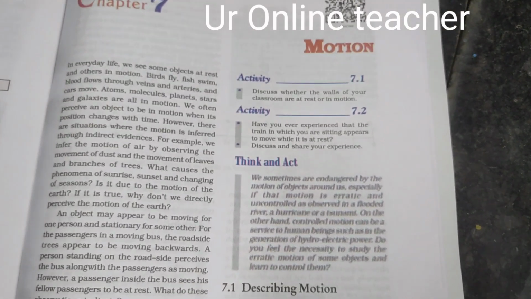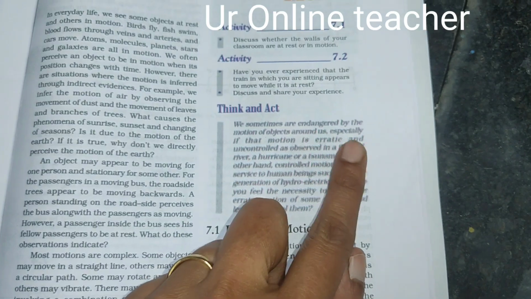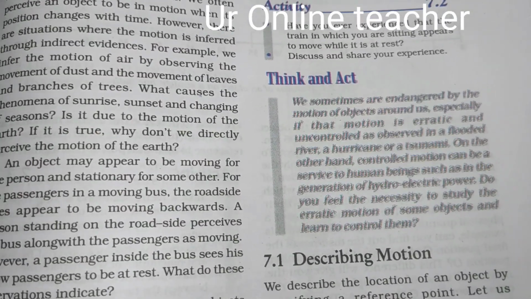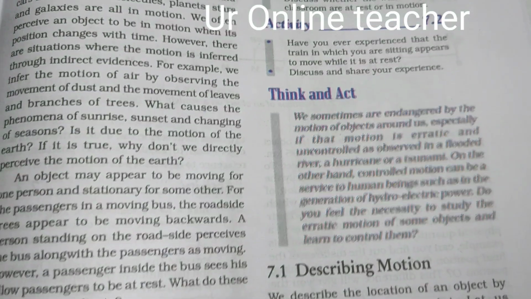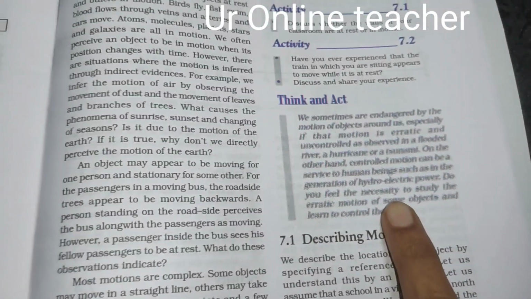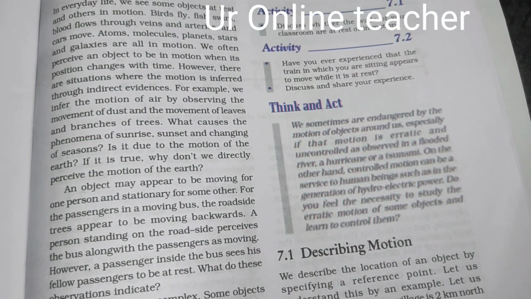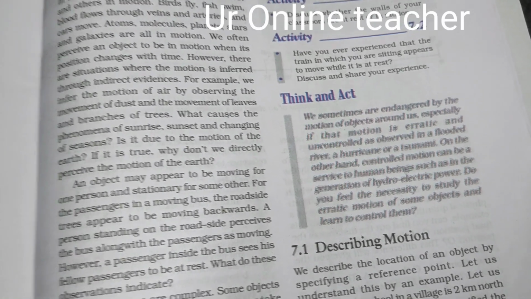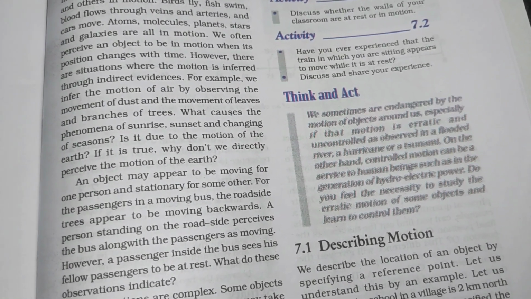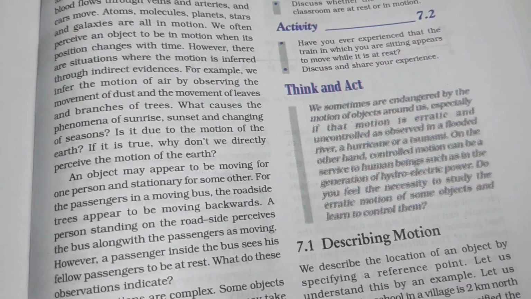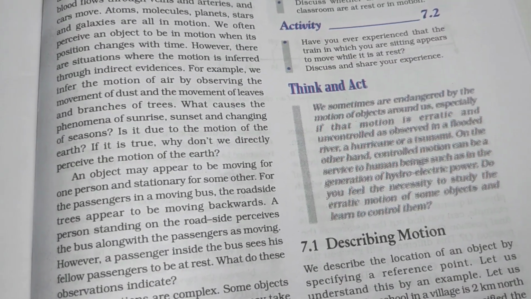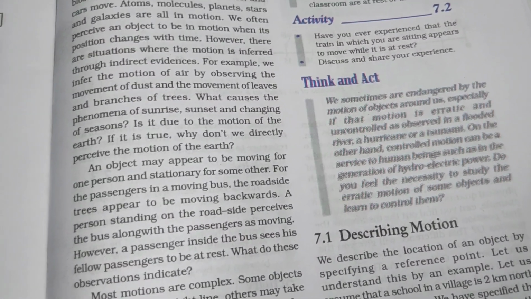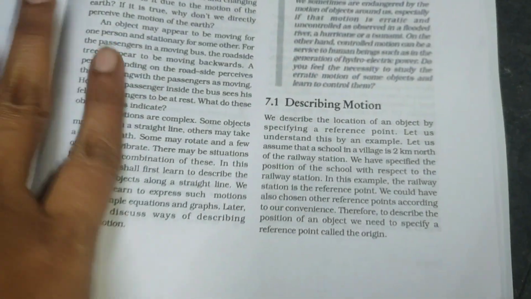Then, we are sometimes endangered by the motion of objects around us. Endangered means we are in danger. For example, suddenly floods come, or a tsunami comes. These are called uncontrolled movements or uncontrolled motion. And some movements, like electric current, we can switch off or on. So these are controlled movements. We will discuss this.